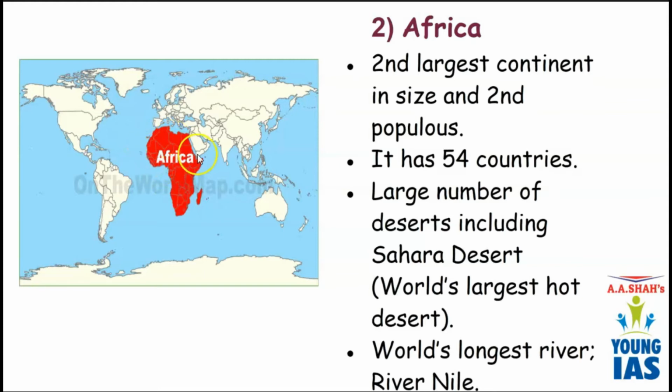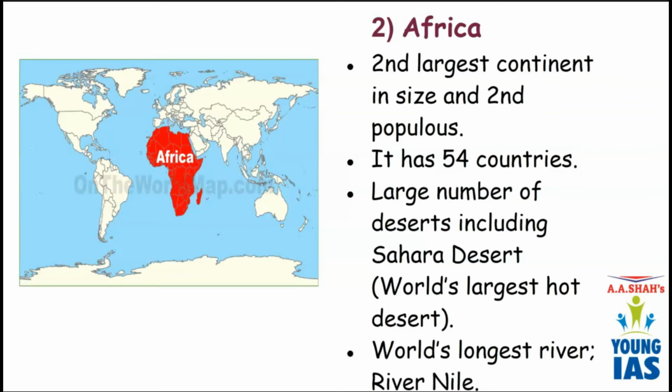Okay, in Africa there are altogether 54 countries, and the world's longest river. The world's longest river is the River Nile. So it is situated in the African continent. Okay, Africa is famous for its deserts. No other continent has such a large amount of hot deserts as Africa.